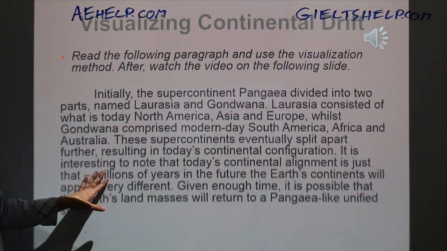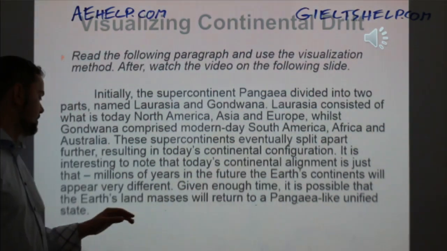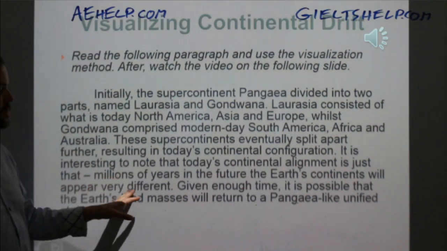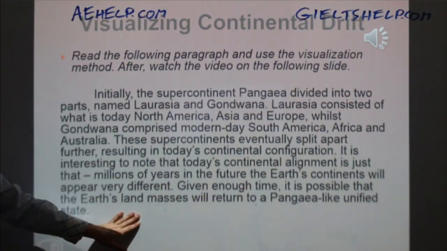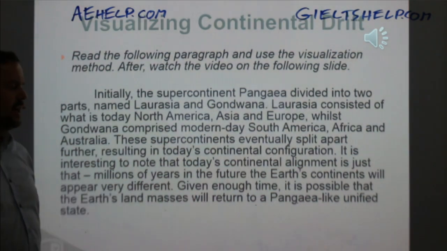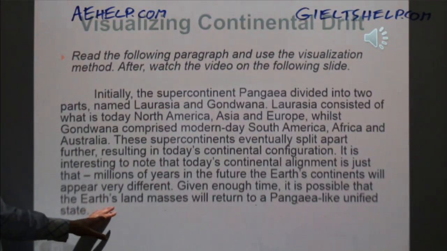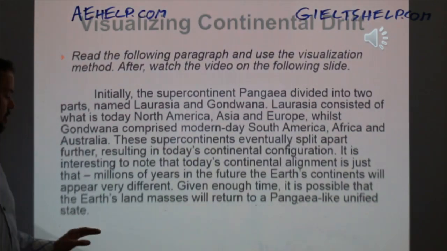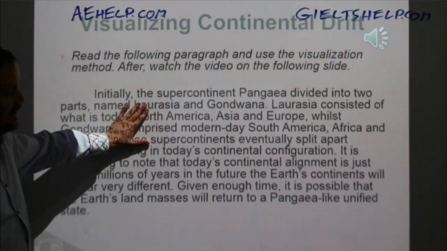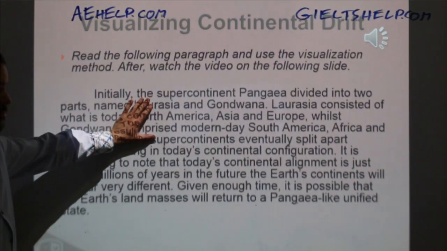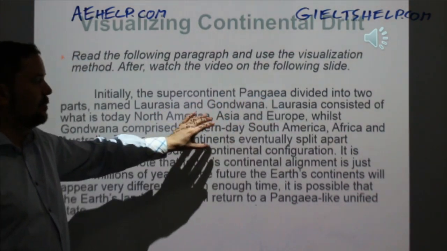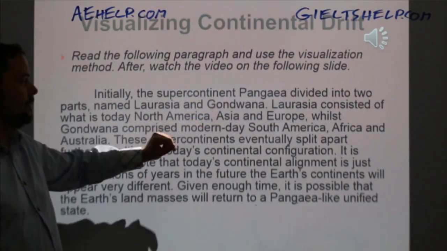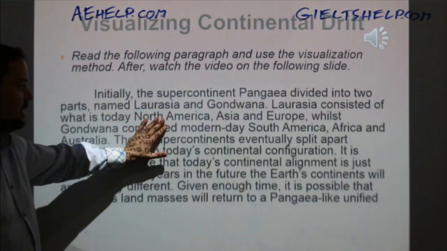It is interesting to note that today's continental alignment is just that. Millions of years in the future, the Earth's continents will appear very different. Given enough time, it is possible that the Earth's land masses will return to a Pangaea-like unified state. So this paragraph is talking about continental drift. It's talking about the supercontinent Pangaea, which separated into 2 other massive continents that later on became the continents that we know today.